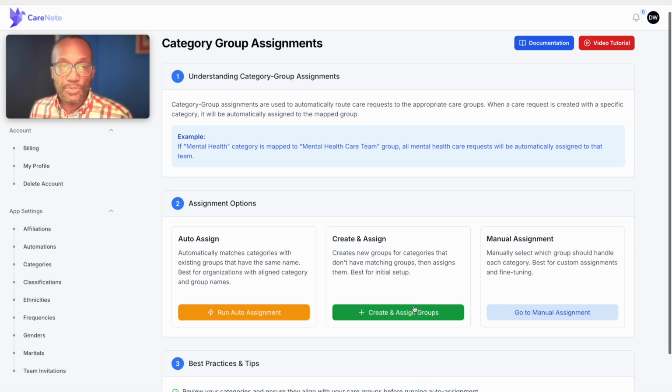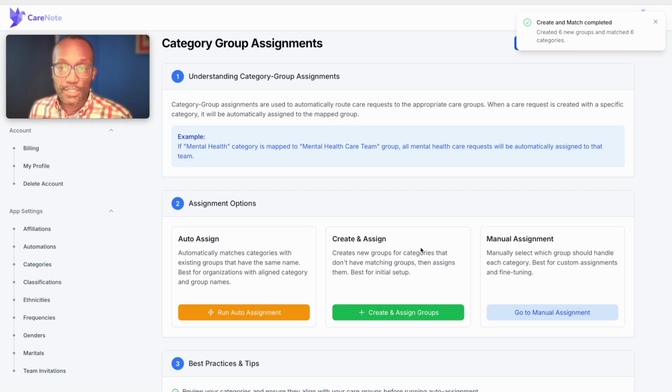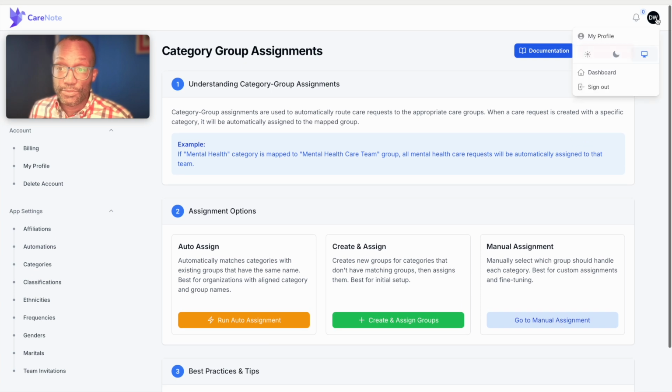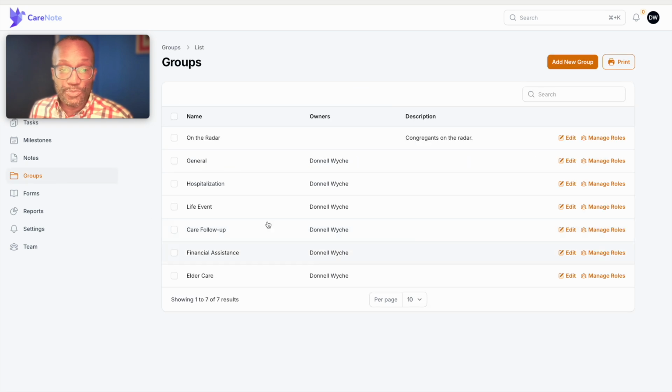So instead of you going out and creating all those groups and then manually linking it, we have a button. You can just click Create and Assign Groups. So we'll go ahead and click that. 6 new groups were created, and they were matched to 6 categories that we have for our care requests. Let's go ahead and take a look at what that did. So now I'm going to go to my team dashboard. I'm going to go over to my groups, and here you go.